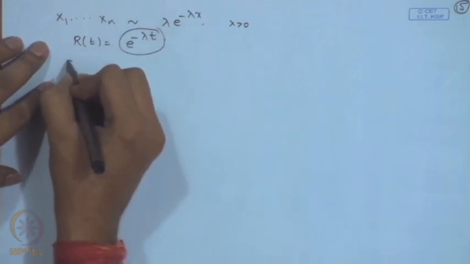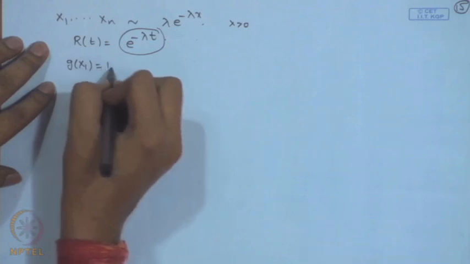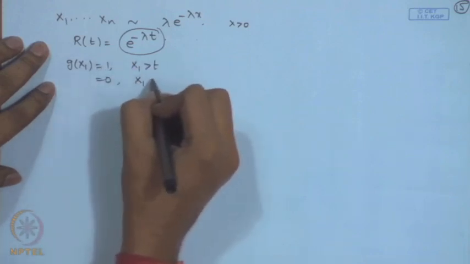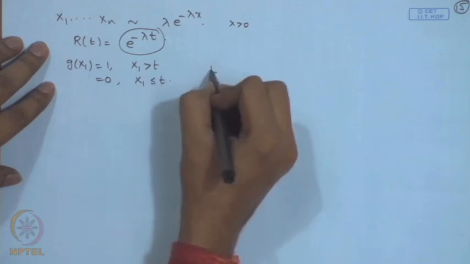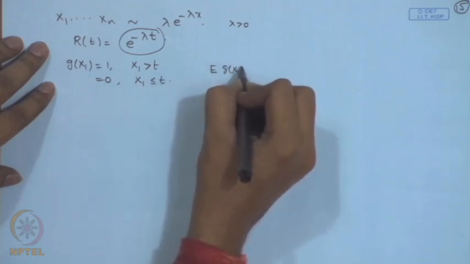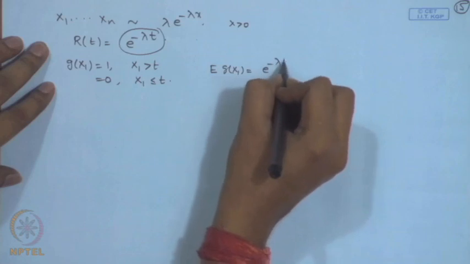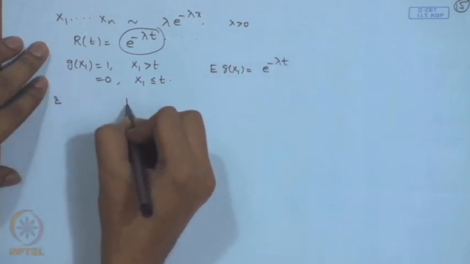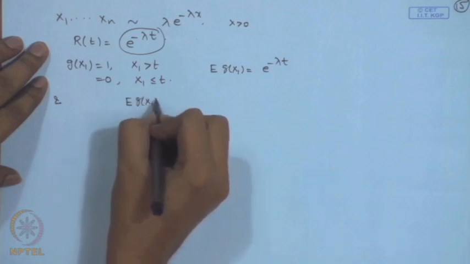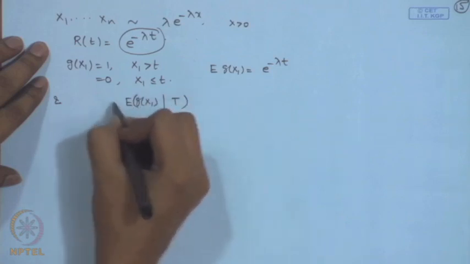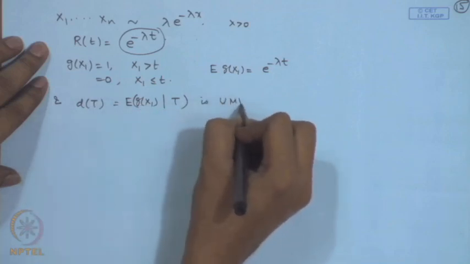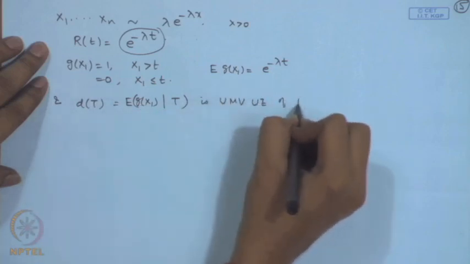So, define the function g x1 is equal to 1 if x1 is greater than t, and it is equal to 0 if x1 is less than or equal to t. So, expectation of g x1 is equal to e to the power minus lambda t, and expectation of g x1 given t, that is equal to say d of t, is UMVU of R t.